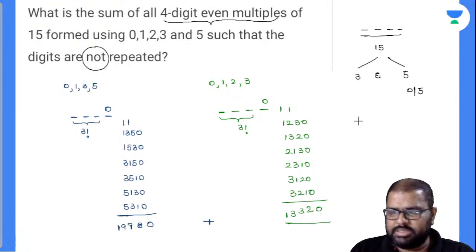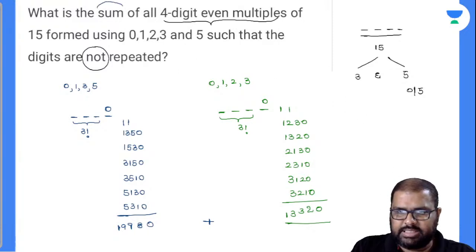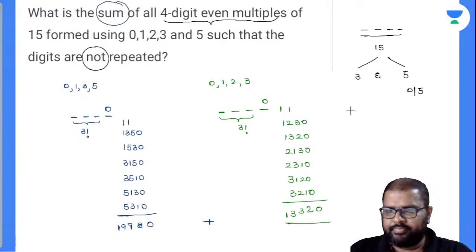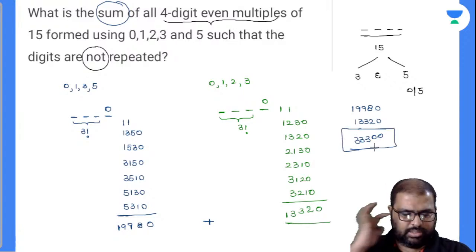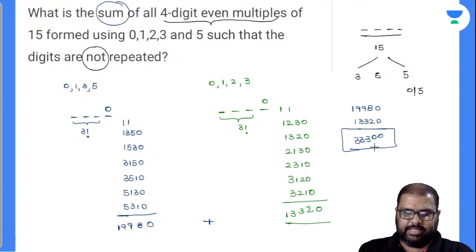Add these two numbers and this will be the answer to the question. Let's find the sum. 19980 plus 13350, and 33330 is your answer there.